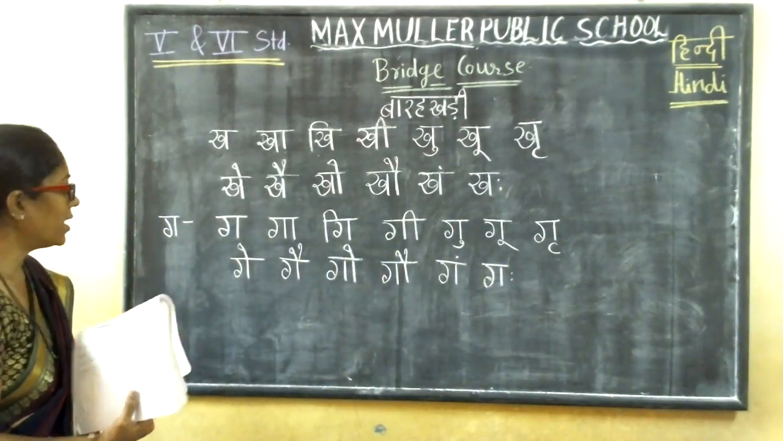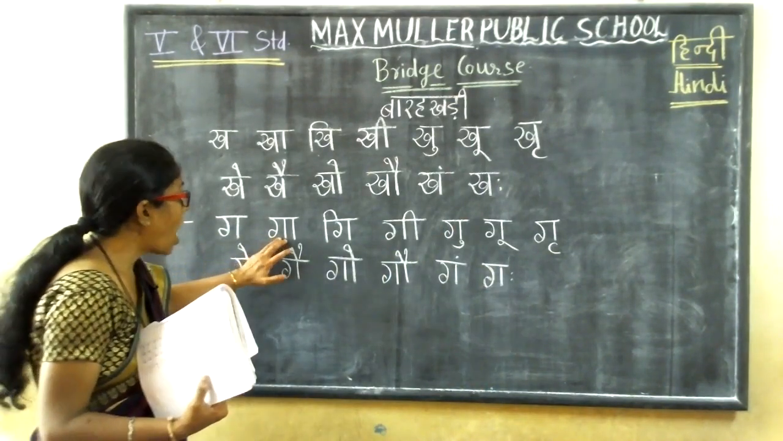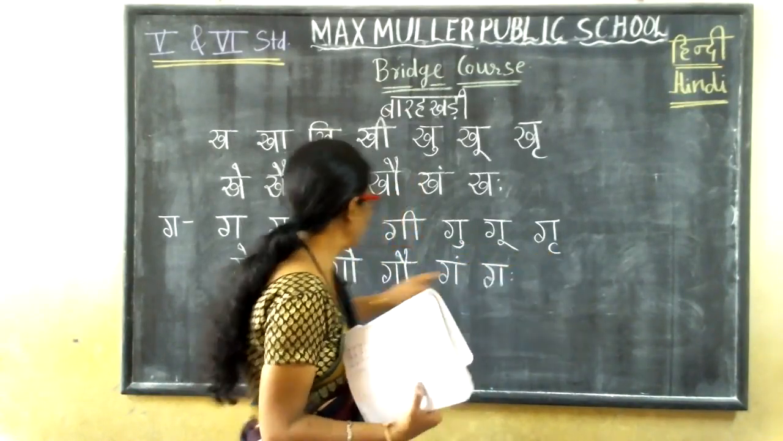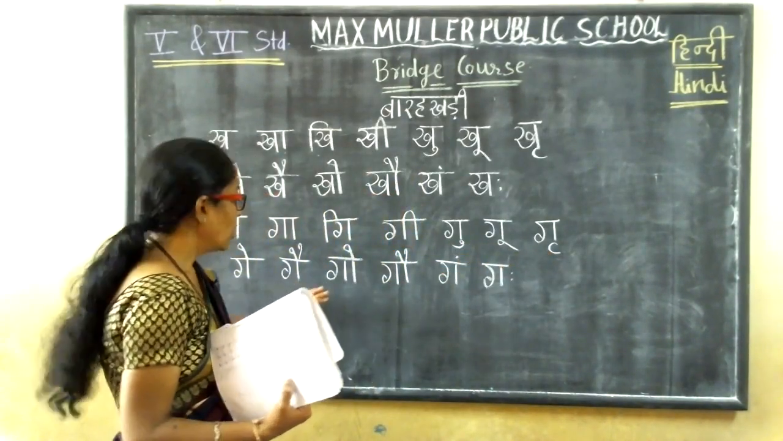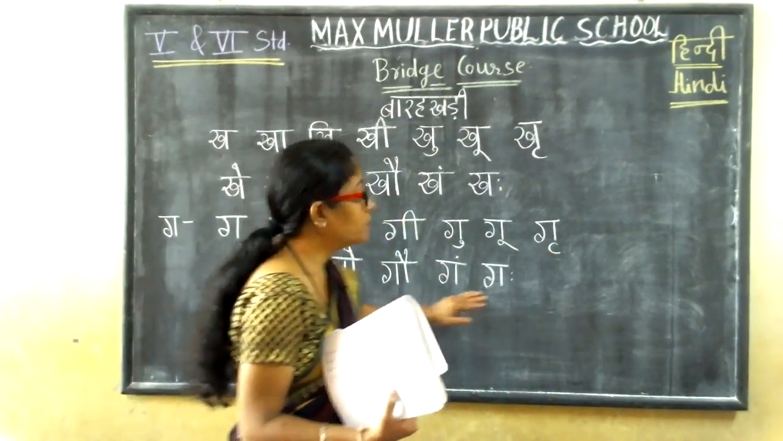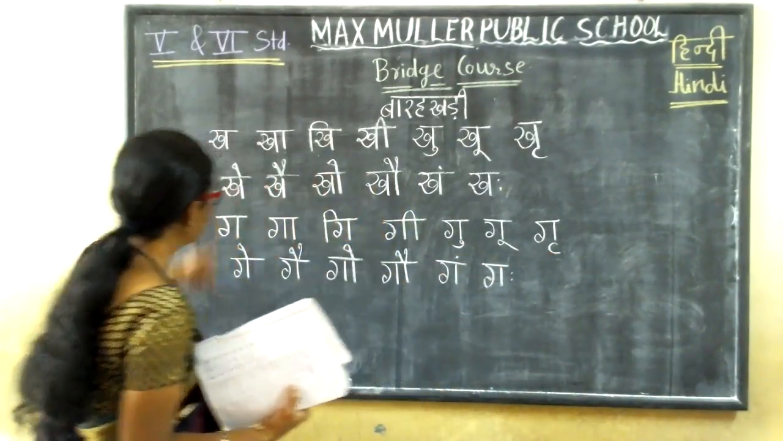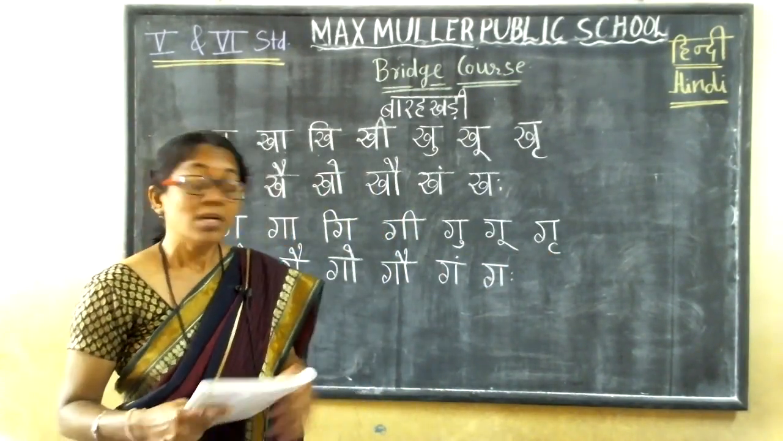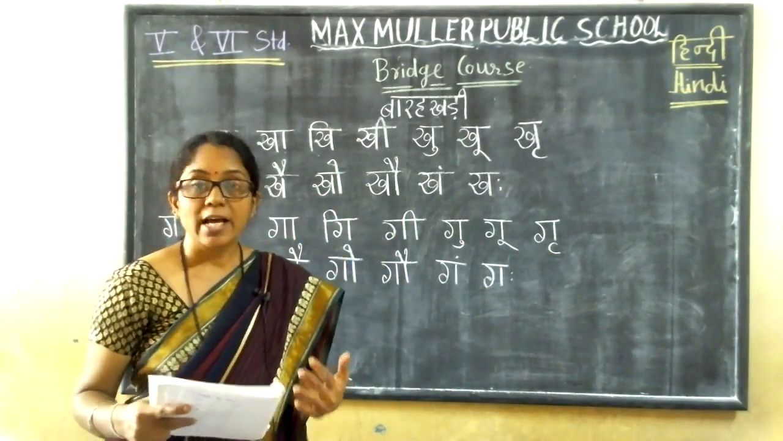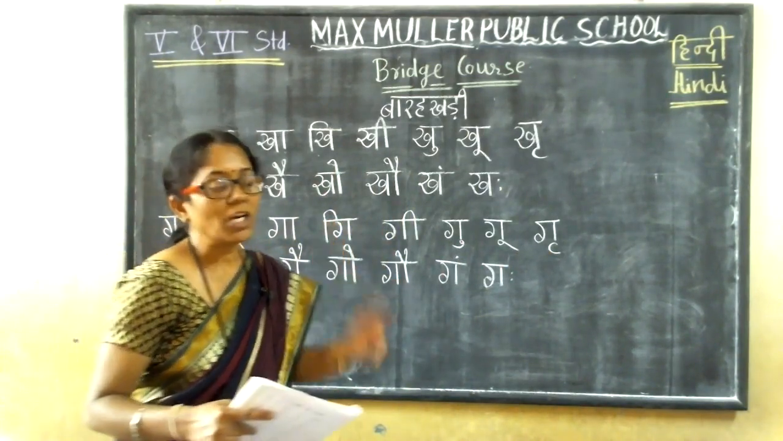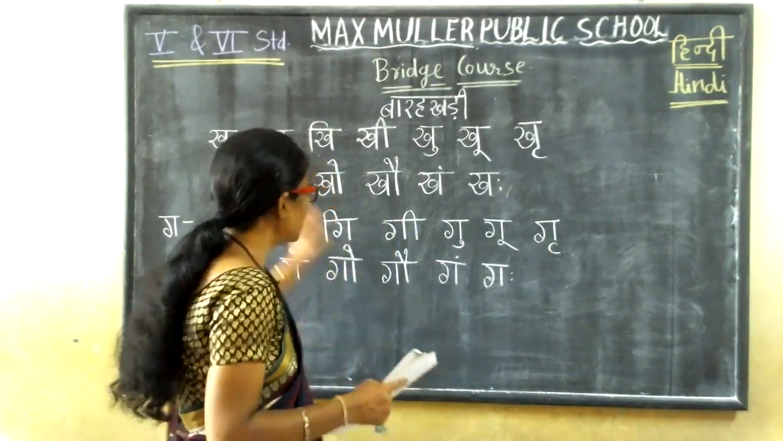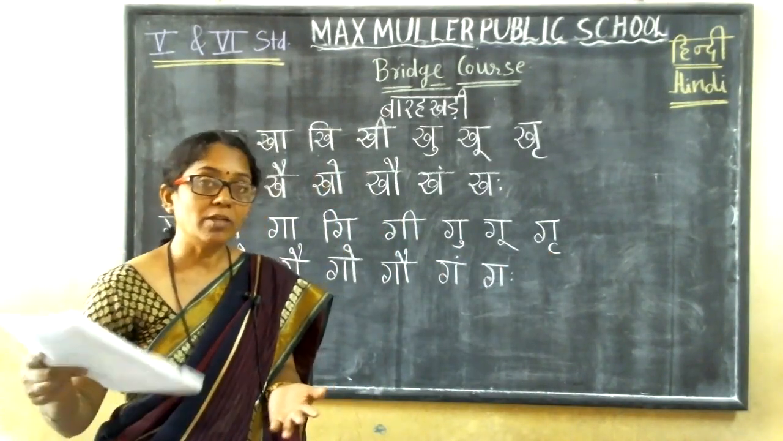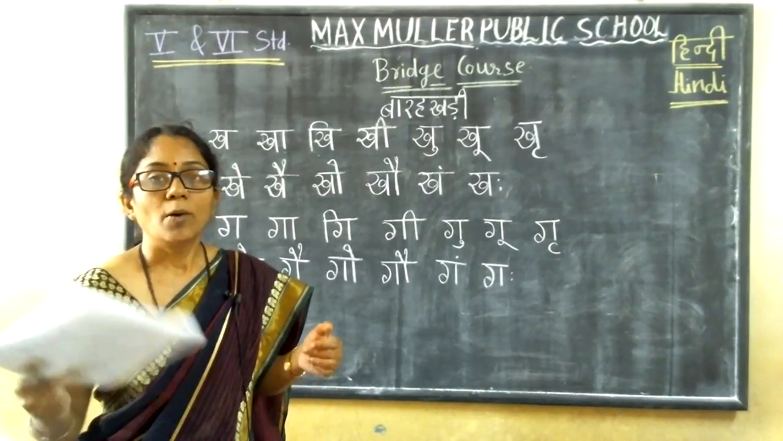Okay, how to write ga barakhri. See children: ga, ga, gi, gee, gu, goo, gru, ge, gai, go, gau, gum, gah. So write these two barakhri, the horizontal barakhri. Next class I'll give some more barakhri and words, and after that, one more class I'll go with barakhri and words, and after still one more class, I'll start with the poem.